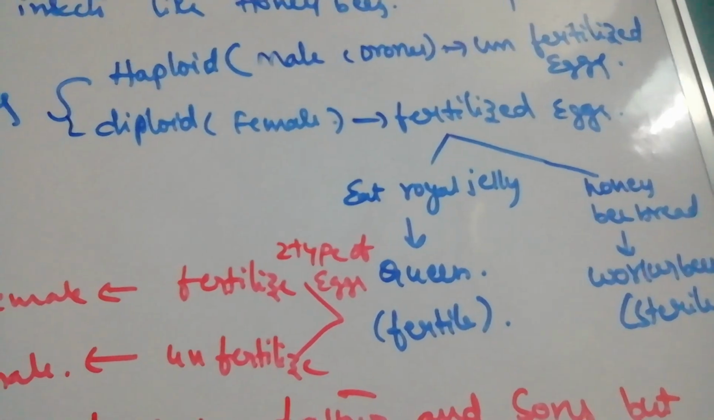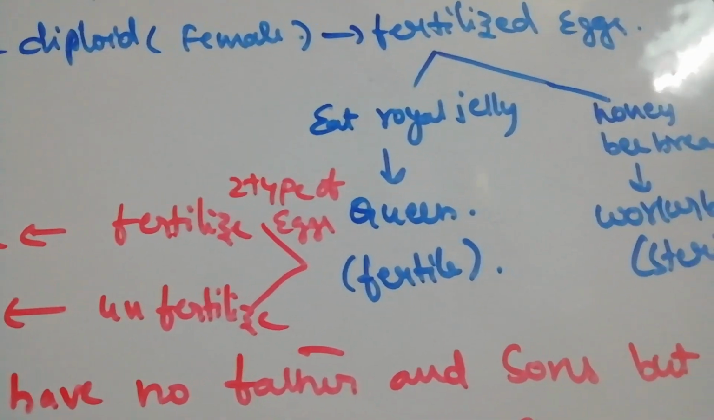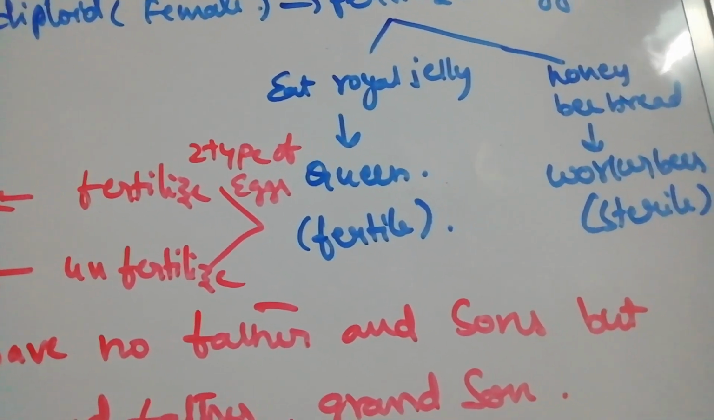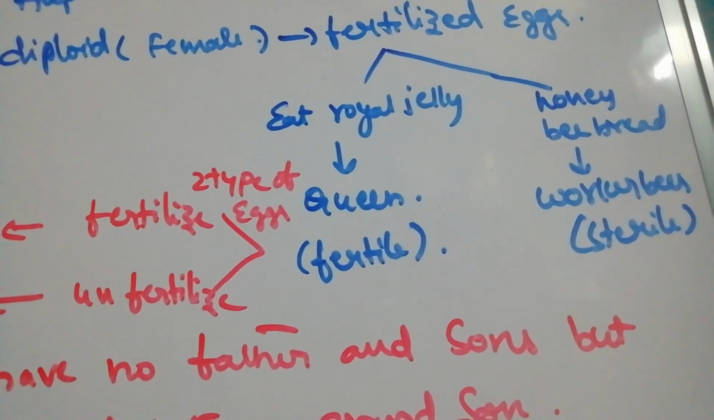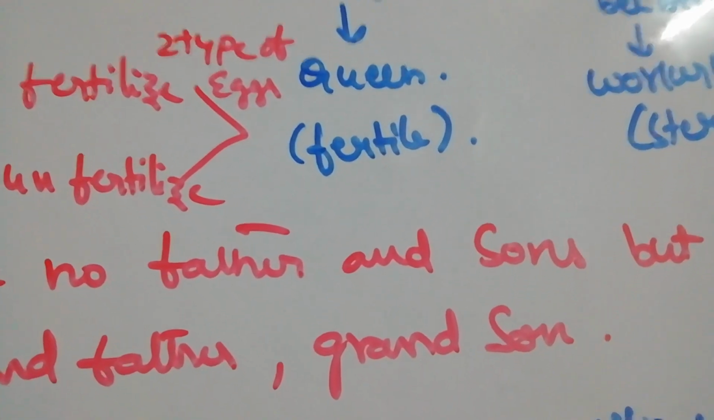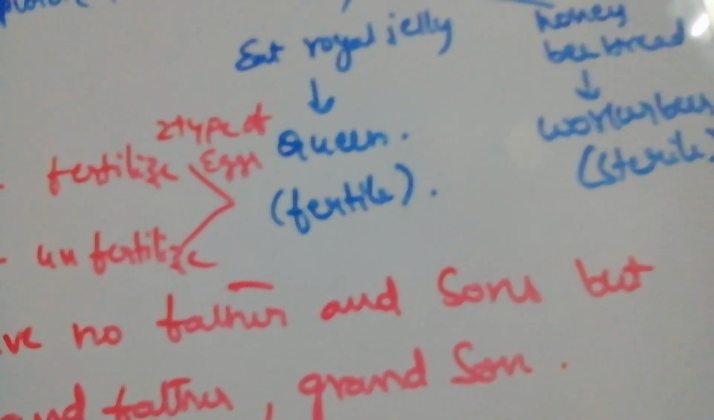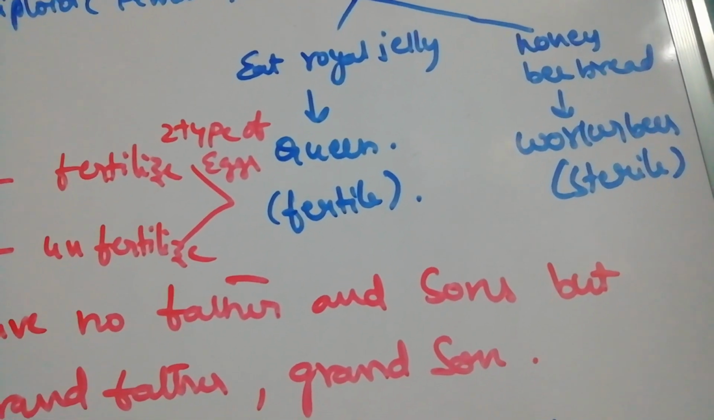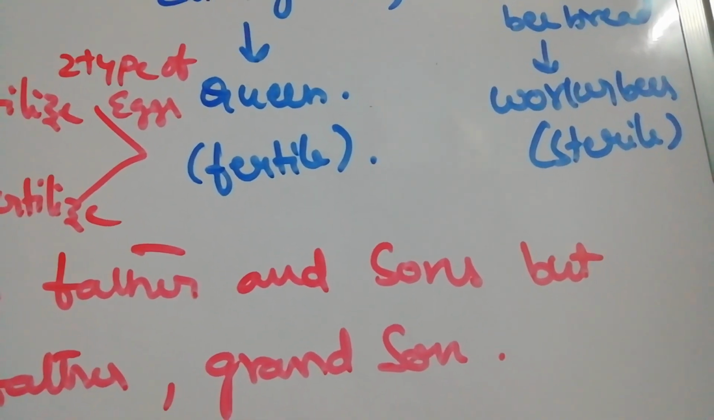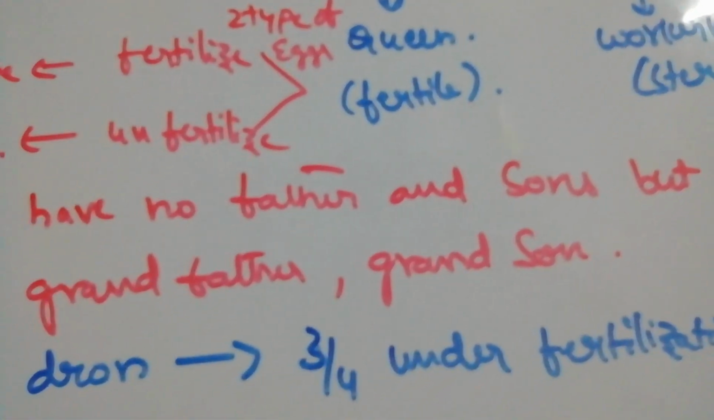So if the egg is fertilized, a female is formed. Among females, the one that eats royal jelly continuously becomes a queen, and the one that eats honey and bee bread becomes a worker bee. The queen is the fertile one, especially for laying eggs, whereas worker bees collect honey and make the hive. They do not participate in reproduction, that's why we call them sterile. Worker bees are sterile, the queen bee is fertile.